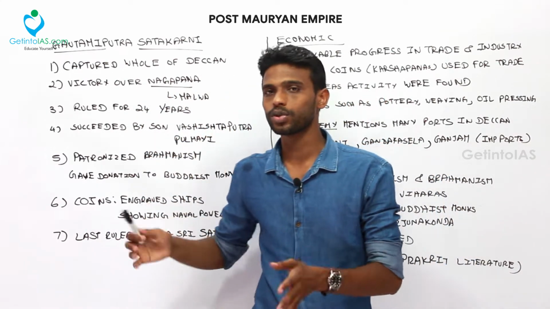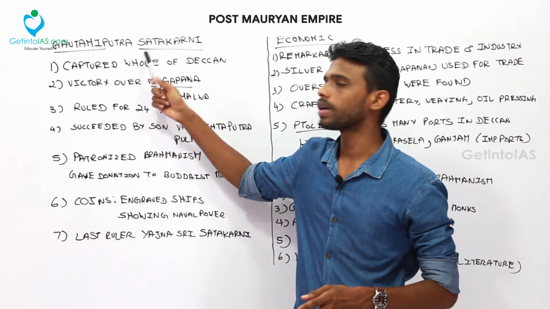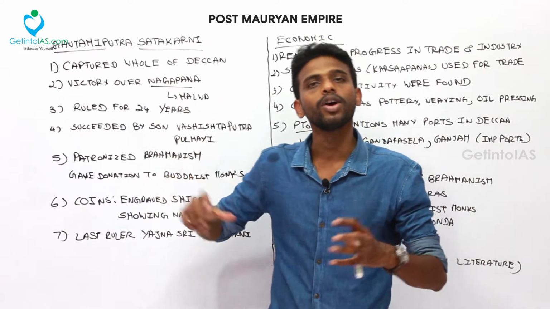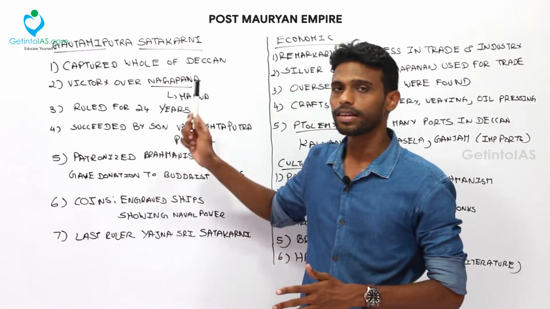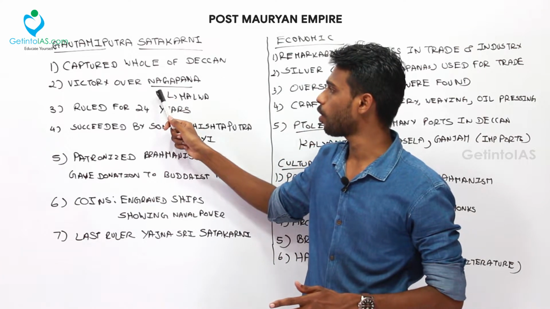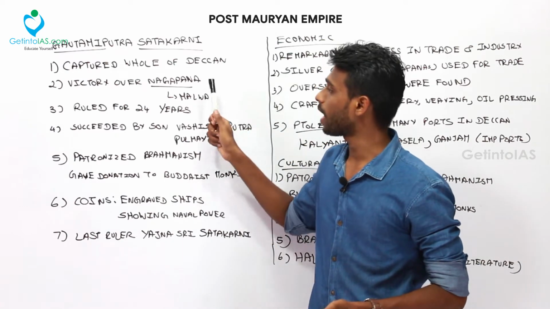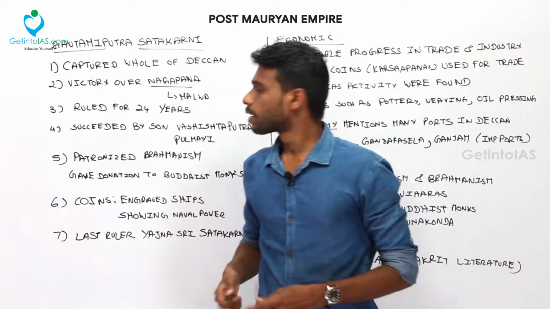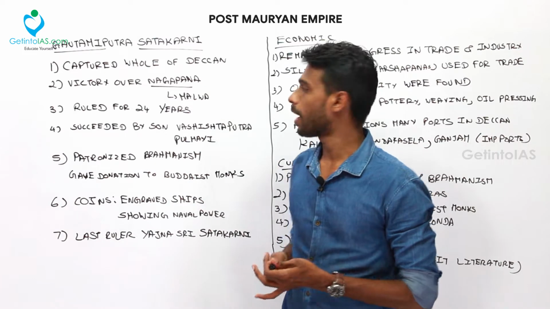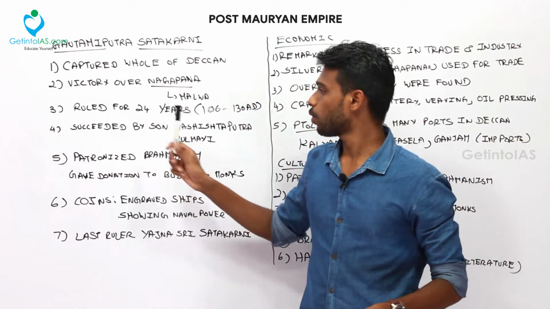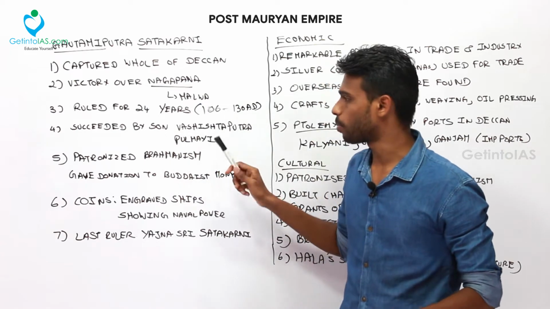So Deccan was ruled by the Satavahanas, but this ruler Gautamiputra Satakarni captured the whole of Deccan and extended his empire to a wide area. His victory over Nagapana, the ruler of Malwa, was mainly portrayed. He ruled for 24 years, from 106 to 130 AD, and was succeeded by his son Vasisthaputra Pulumayi.